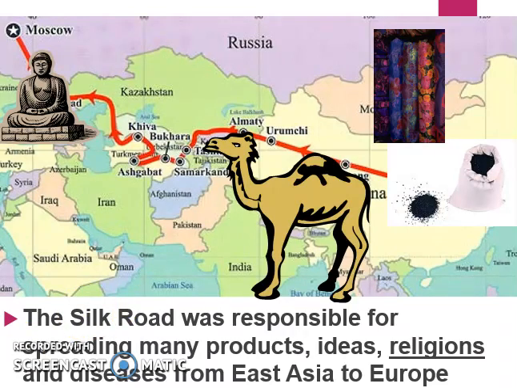We'll talk about some of these religions and diseases as we cover it in more detail, but definitely the ones that should come to your mind right away include Buddhism spreading from India to Eastern Asia. In terms of diseases, the bubonic plague is going to be spread through trade, but not just major plagues. Also, smaller diseases that don't affect as many people, they will also be spread through trade. The more people that interact, the more diseases spread.